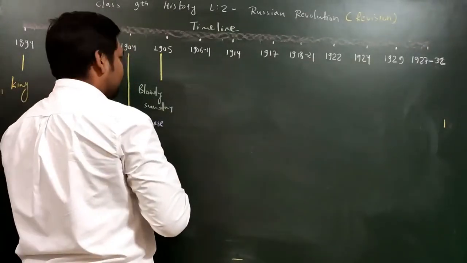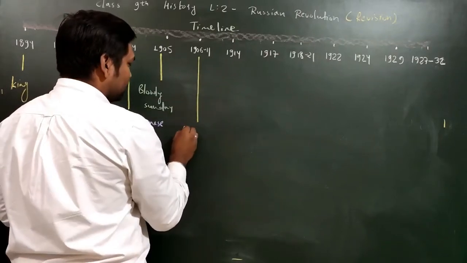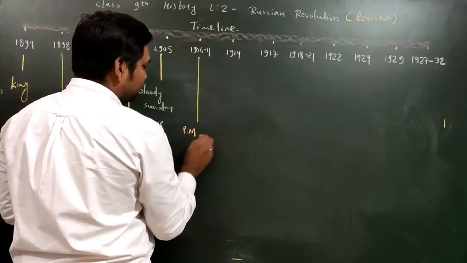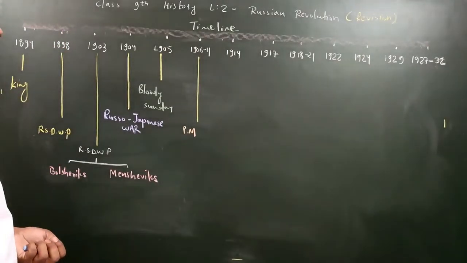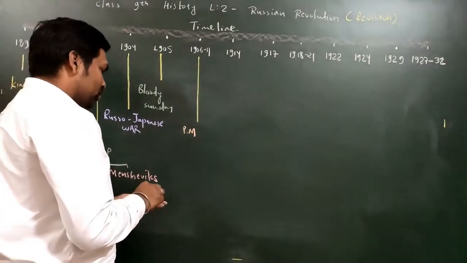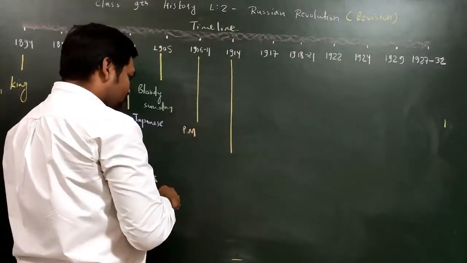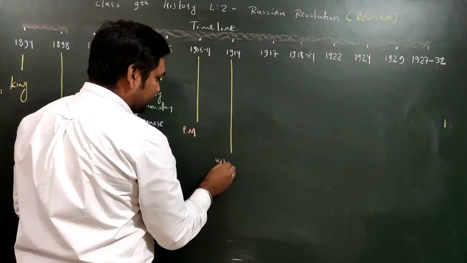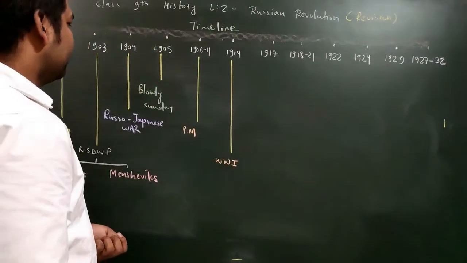Then for 1906 to 1911, I'll tell you a short story about the prime minister who was there in this time period, whose name was Stolypin. After that, the next one is 1914. You all know that from 1914, World War One started. So please write here that World War One started in this period, 1914.